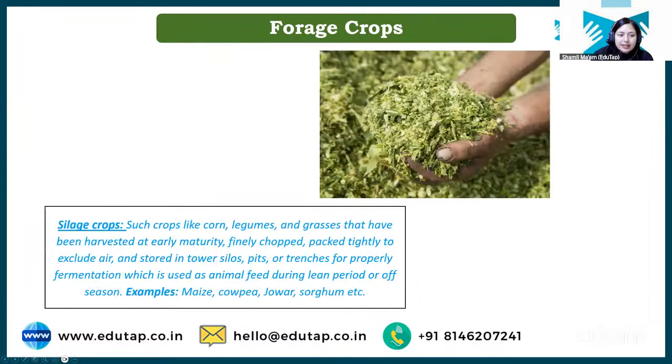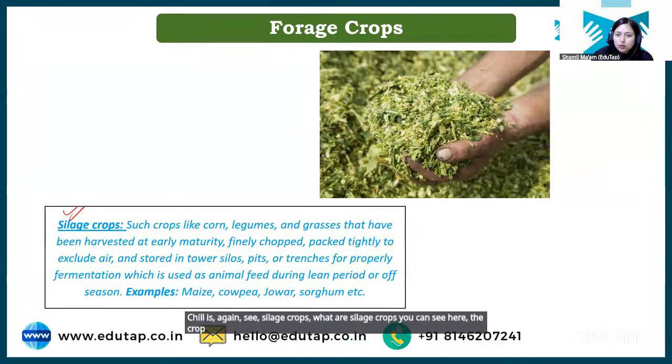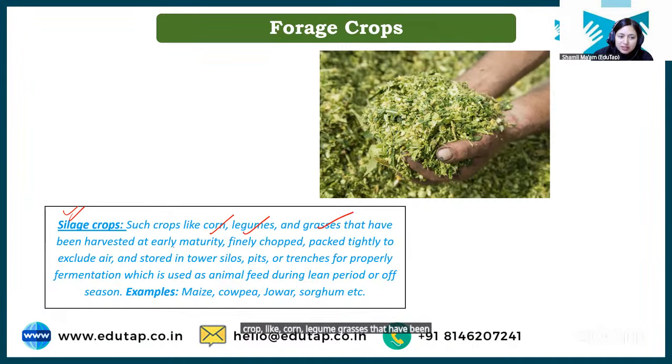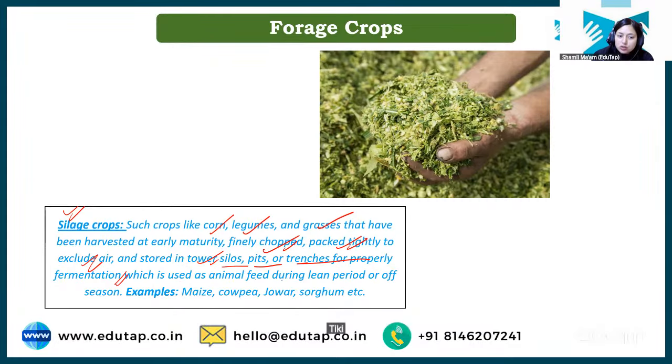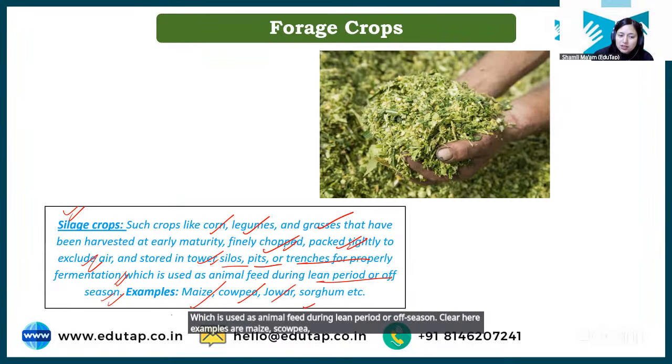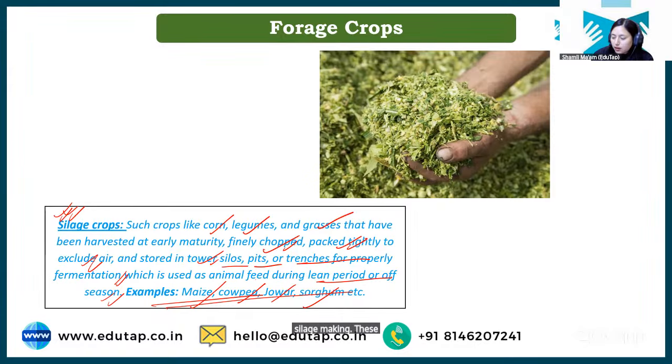Chalo, again, see silage crops. What are silage crops? You can see here the crop has been cut down into small pieces. Crops like corn, legume, grasses that have been harvested at early maturity are finely chopped, packed tightly to exclude air, and stored in towers, silos, pits, and trenches for proper fermentation. Okay, which is used as animal feed during lean period or off season. Clear? Here examples are maize, cowpea, jowar and sorghum. These are used for silage making.